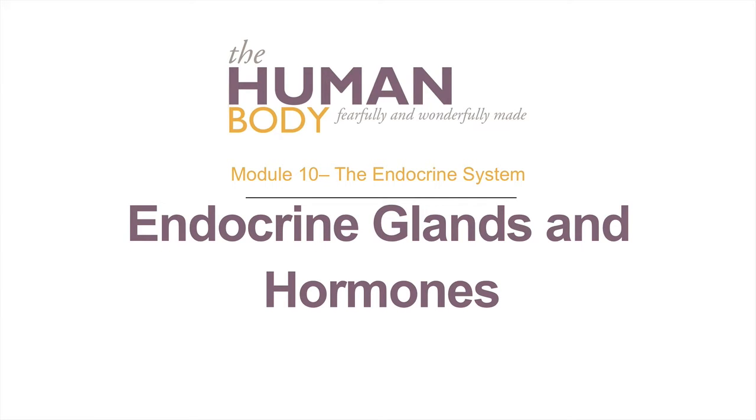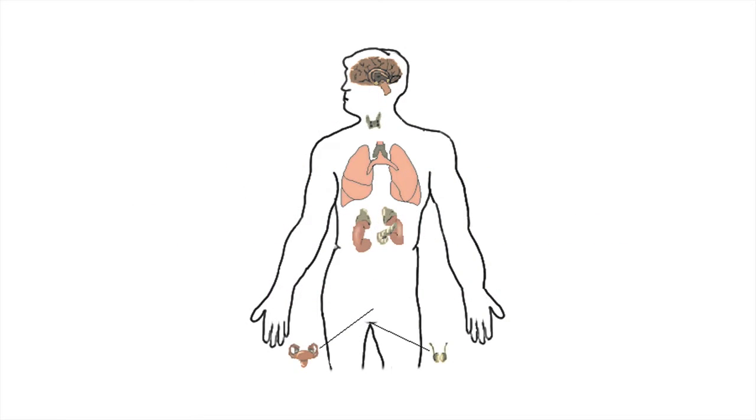Module 10, the endocrine system, endocrine glands and hormones. In this section, I will begin to describe individual glands of the endocrine system, including some of the hormones they produce. The hypothalamus is located just below the brain.